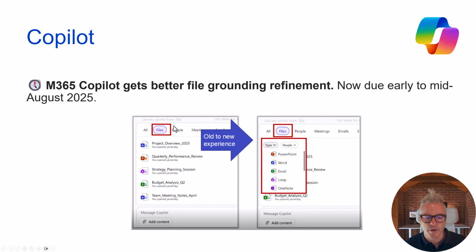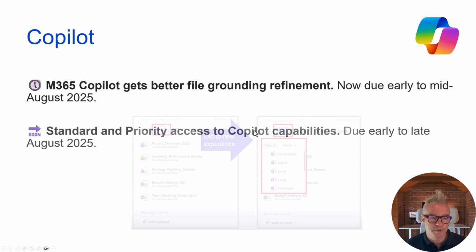So when we're getting our results, you can see on the left-hand side there, we just have files, but actually it'd be great to narrow it down if we know that we're looking for a Word document or a PowerPoint, and we want to refer to that. It's just going to make it easier, and maybe we'll see when we select PowerPoint, for example, then you'll see more in there. So looking forward to that. It's been pushed back again to mid-August.